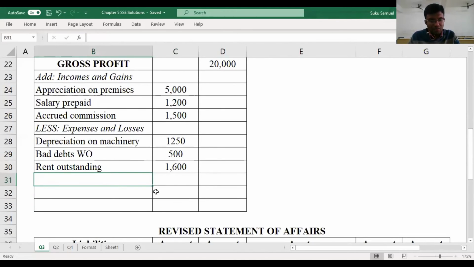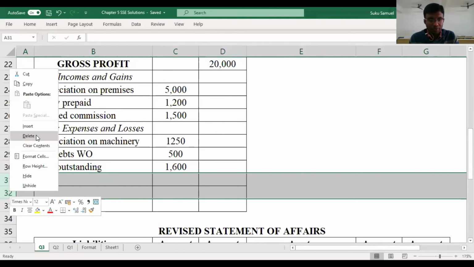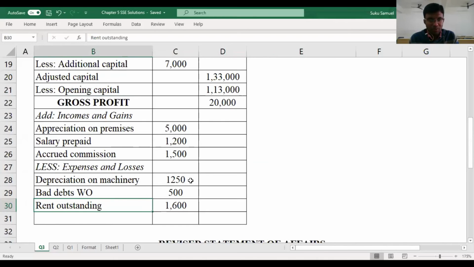So with that, we have considered most of the items. Now let's go about calculating the net profit. In order to estimate the net profit, what we have to do is, to the gross profit, we have to add all the incomes and the gains, and then we have to subtract all the expenses and the losses. So let's just quickly bring that about.